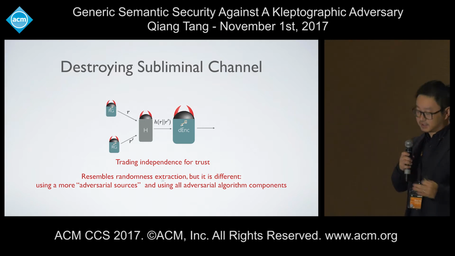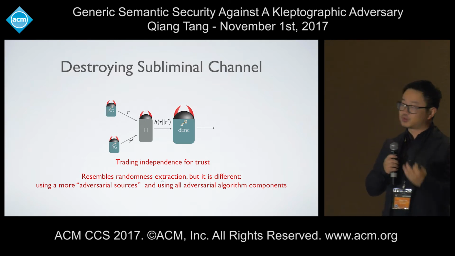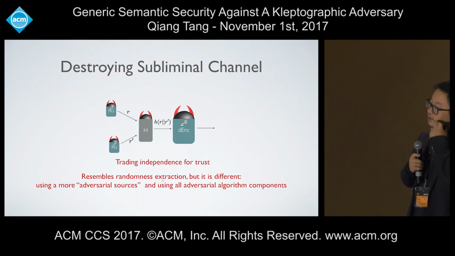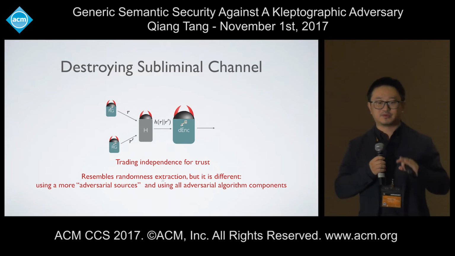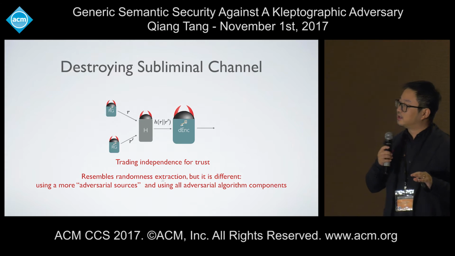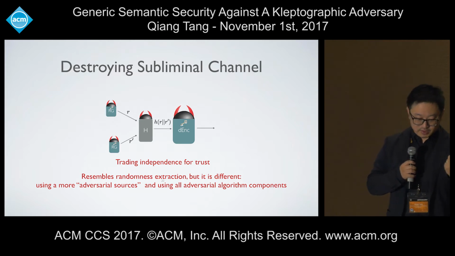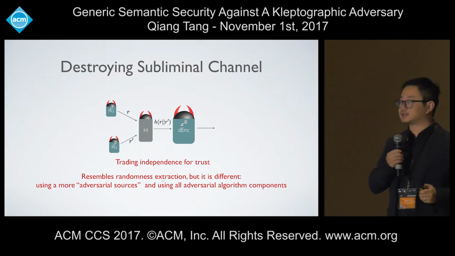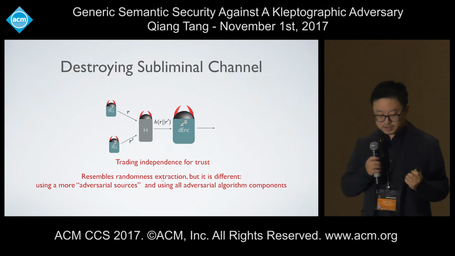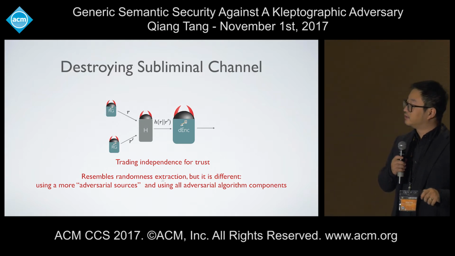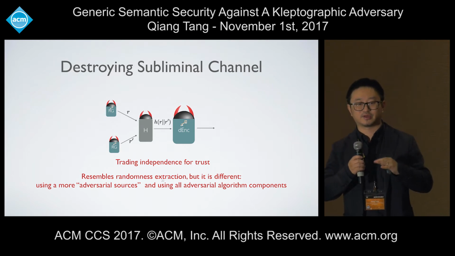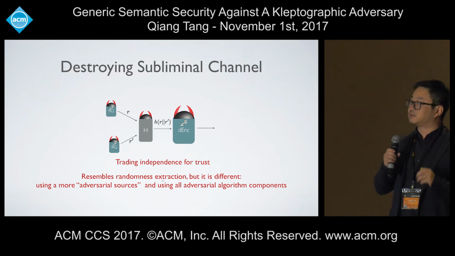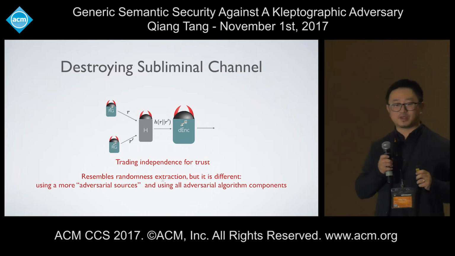So in this way, we can actually destroy the subliminal channel in subverted implementations completely. This bears some similarity to the theoretical work on randomness extraction. For example, whenever some random source does not have enough entropy, we introduce another source, maybe combine them together, and we can get some good randomness. It's indeed very similar, but we are facing a more adversarial setting: first, all the sources are provided by the adversary arbitrarily, and they are only under black box testing. And second, all the components, even the extraction or whatever we call it here, can themselves be adversarially implemented.